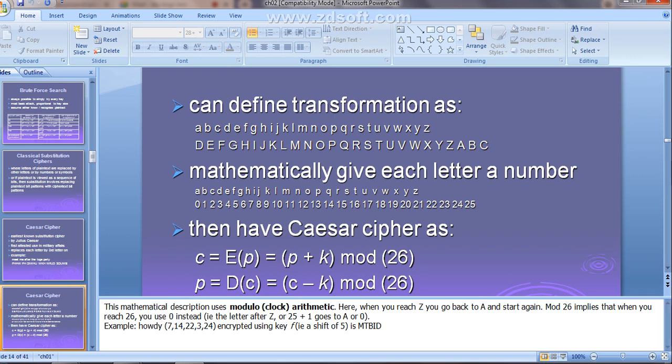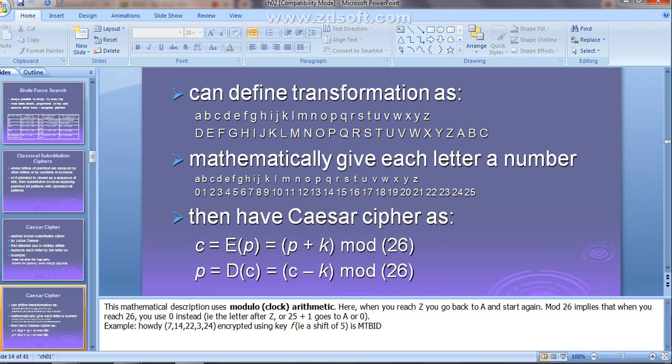So how are we going to get the plain text? See here: C minus K mod 26. First, we will take the K value as 1. What is the first letter of the cipher text according to the example?